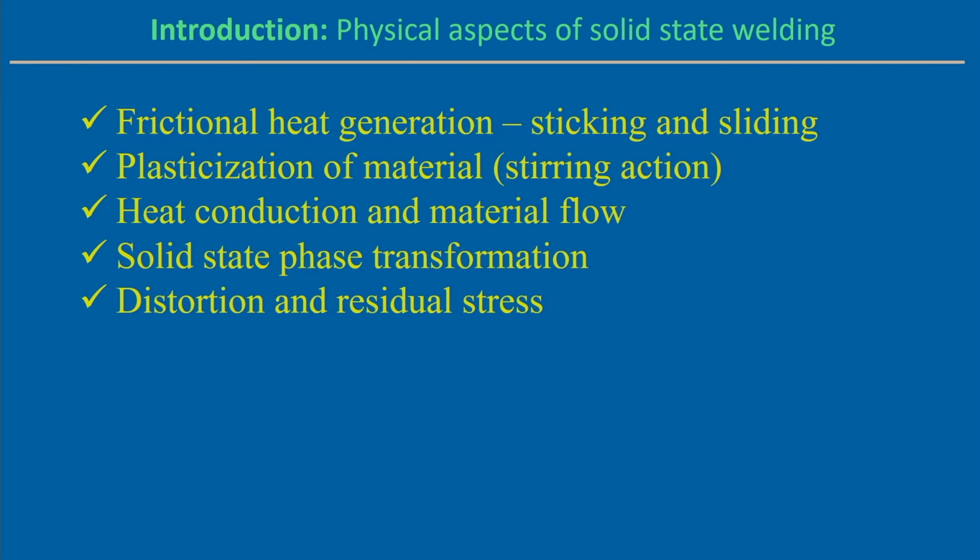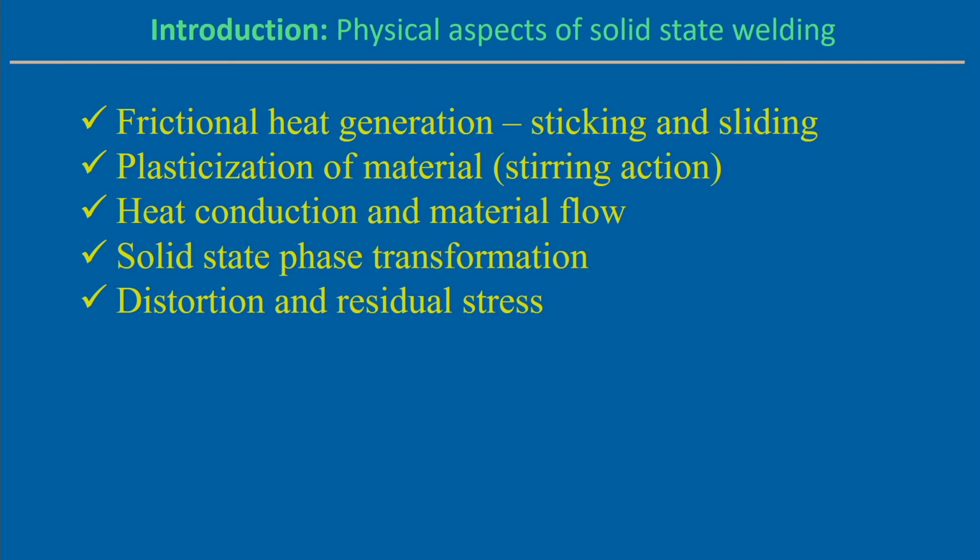Now, if we look into the solid state welding process, it is also associated with some amount of heat generation. Normally frictional heat generation is there, and in this case the frictional heat generation theory can be associated with sticking and sliding friction conditions. Based on that, the heat generation can be applied either as a surface flux or as a volumetric flux, but in these cases maybe a very thin shear layer is associated with it. When there is a finite shear layer thickness, we can assume some kind of volumetric heat source, represented by developing a particular volumetric heat source associated with the solid state welding process.